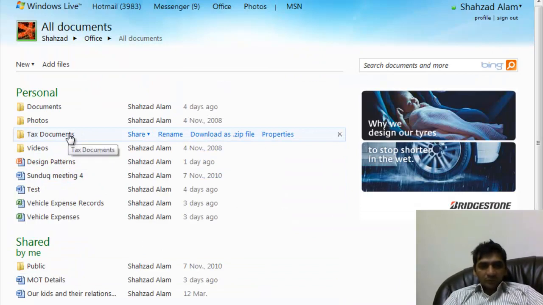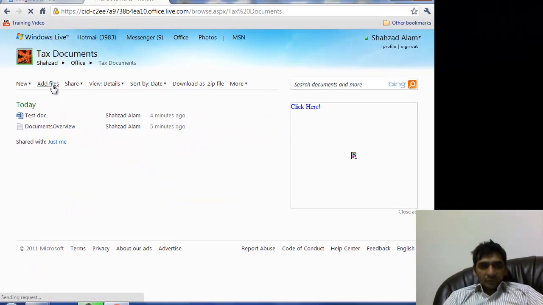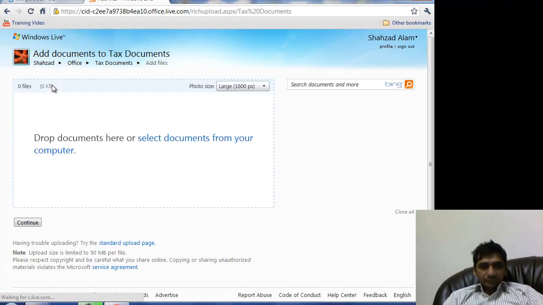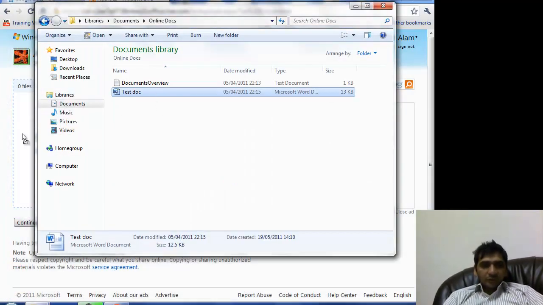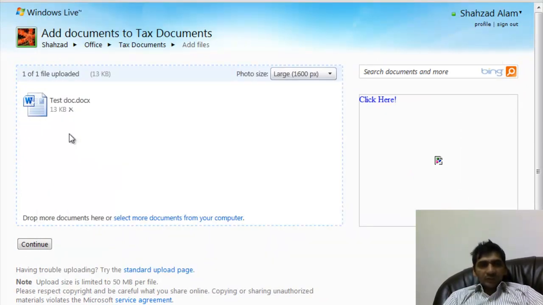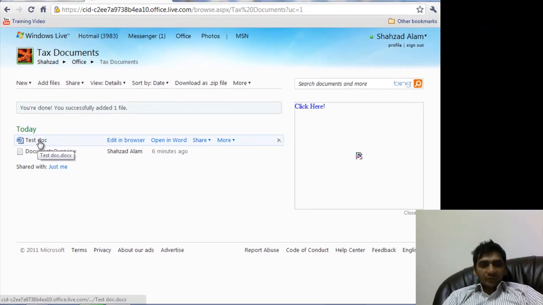and then if I want to update this document over the internet, what I can do, I can go add files, and I can simply drop this one in here. Okay, we need to be sure it should be updated at the same place. It should go to the same text document we downloaded from, and if we upload it into a different folder, that means we will have two copies of the same document, and they both will be different. One will be old and one will be new, so we update at the same place.